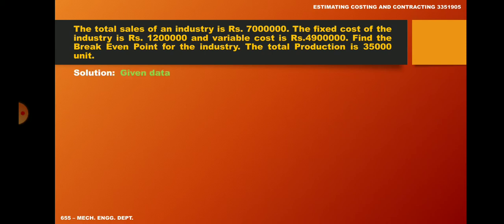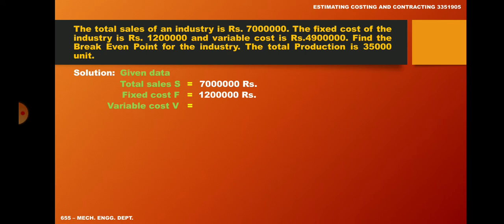Whatever the given data we have, total sales S equal to 70 lakh rupees, fixed cost F equal to 12 lakh rupees and the variable cost V equal to 49 lakhs rupees. Now the production unit or quantity Q equal to 35,000 unit.